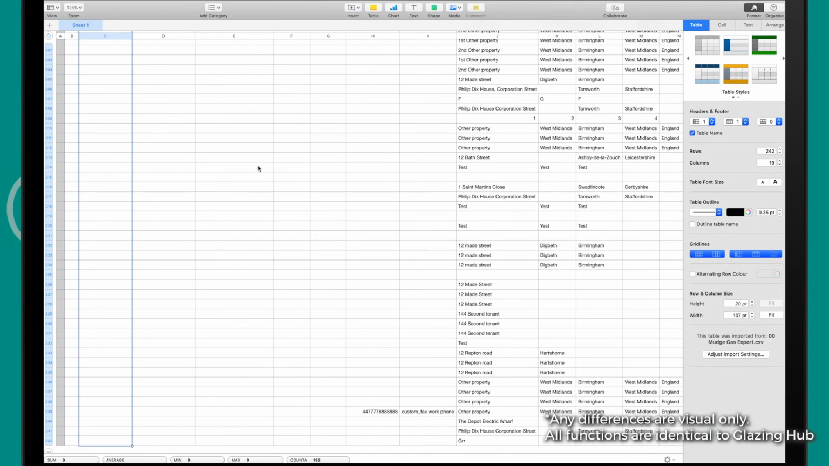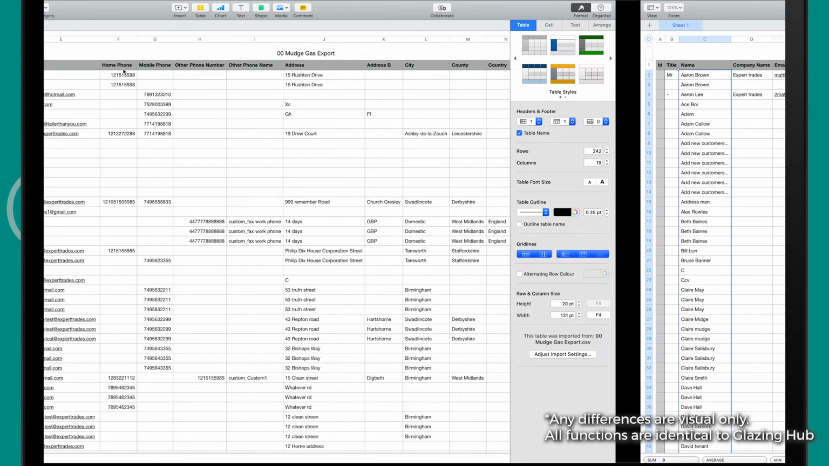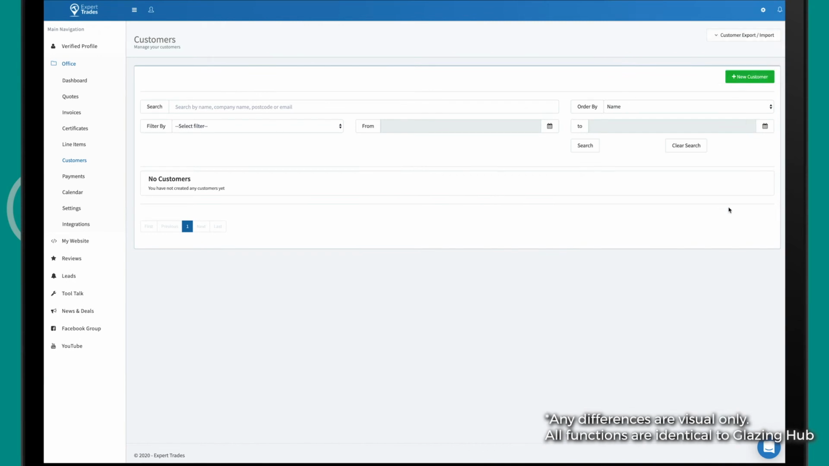Once you've done that, you'll end up with a spreadsheet that looks like this with all of your details from your previous provider dropped into this template. You'll save that as a CSV again. And then once you've done that, you'll head back over to your customers page on your account on a desktop, back up to the export import option, and you want to hit import customers.